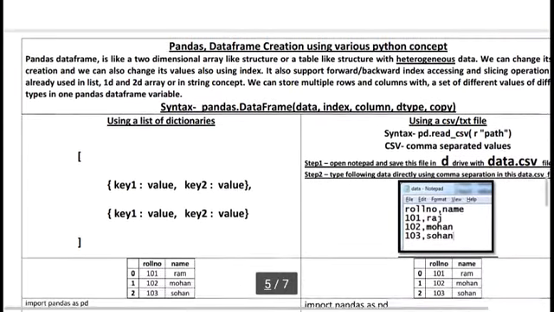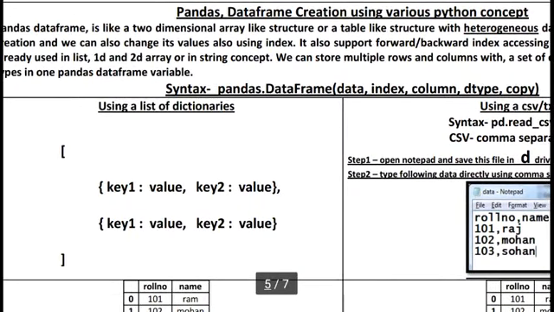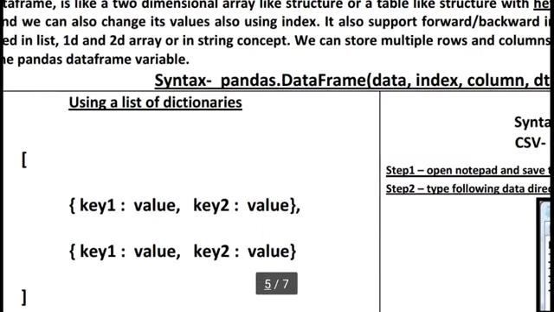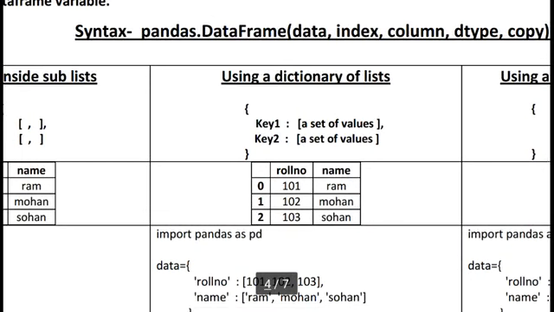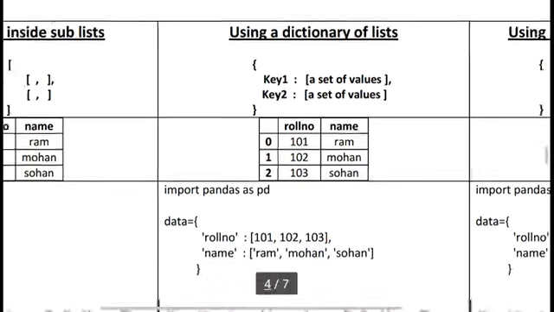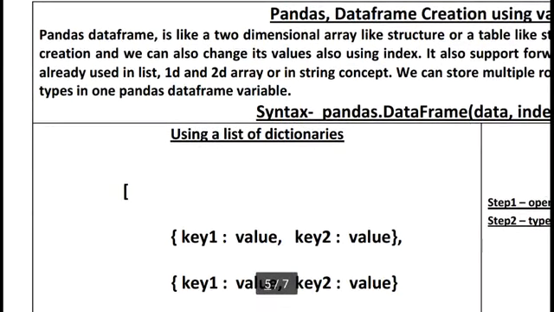Here I am using a list of dictionaries. Here a single list holds multiple dictionaries. This is a new thing. In our previous example, I told you a dictionary of lists means a single dictionary holds multiple lists. But here the new thing is a list, which means a single list holds multiple dictionaries to create our same data frame.